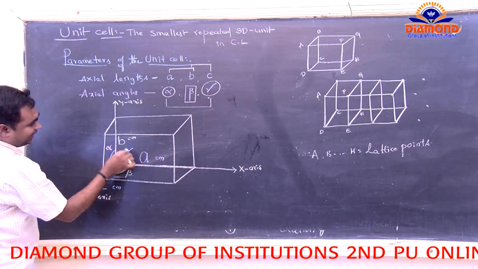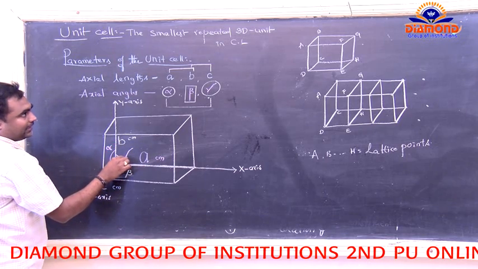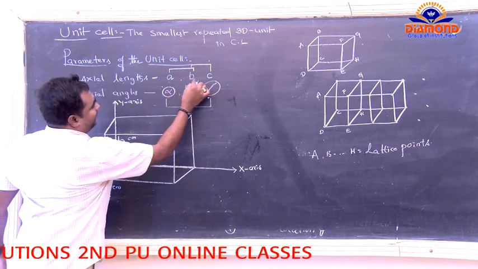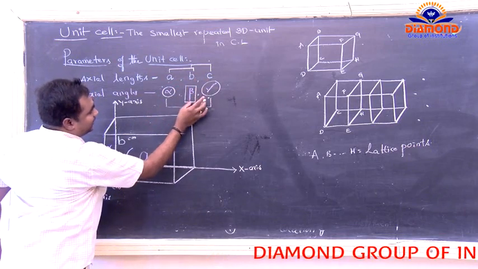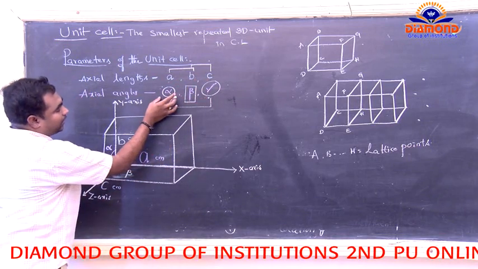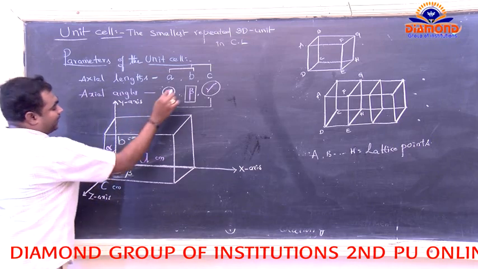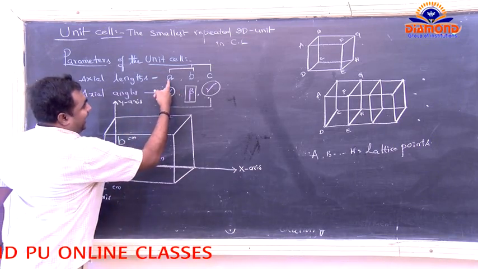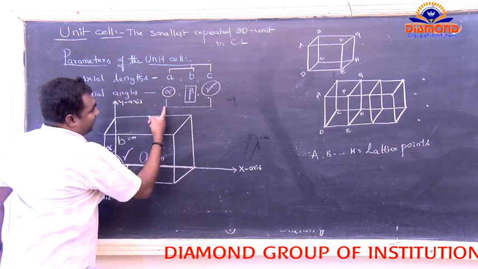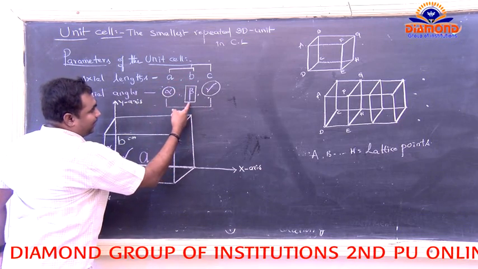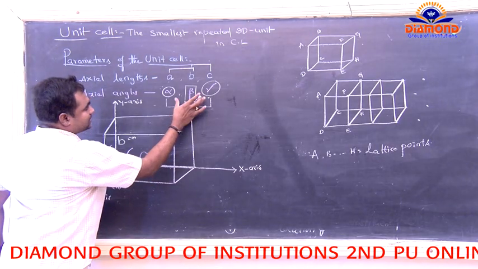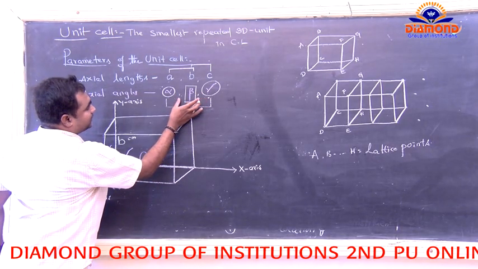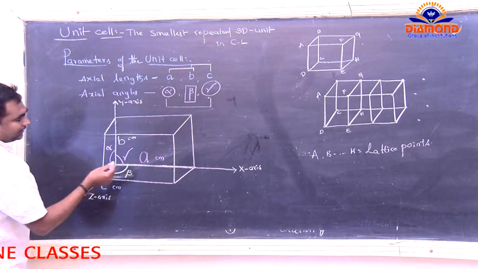So between a and b, gamma is the angle. Next, between b and c, omit these two, then we go for alpha. Alpha is the angle between b and c. Next, a and c: the angle between a and c is beta only, because if we omit these two, the third one is beta.